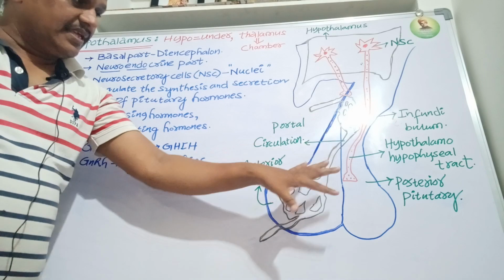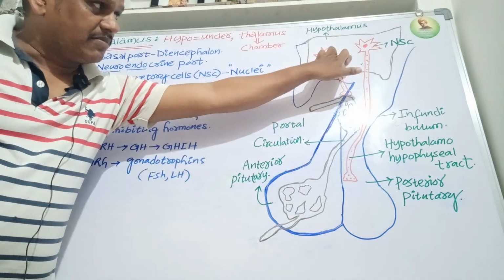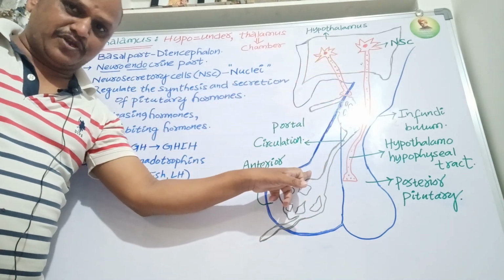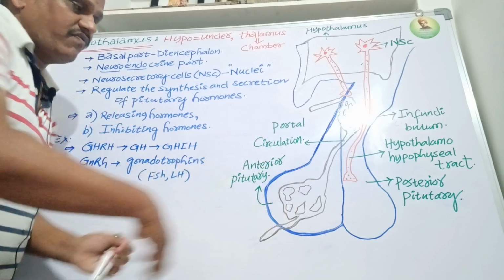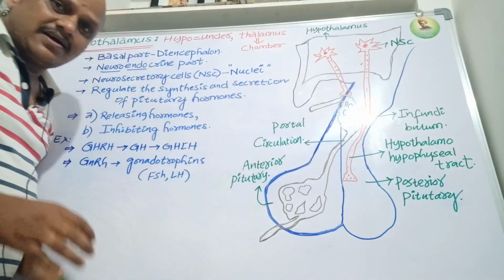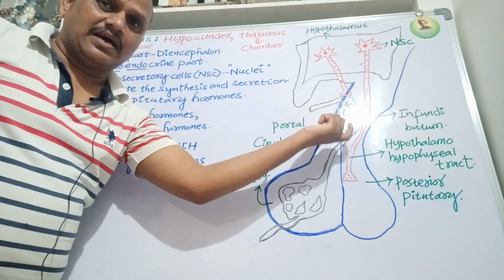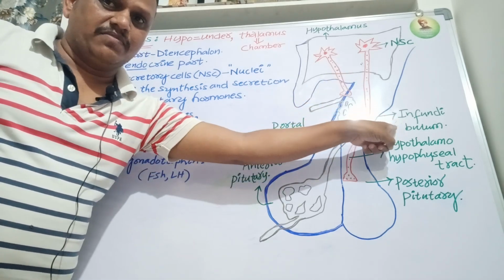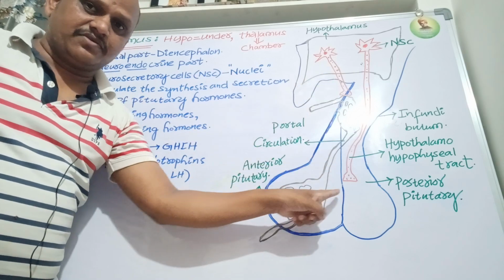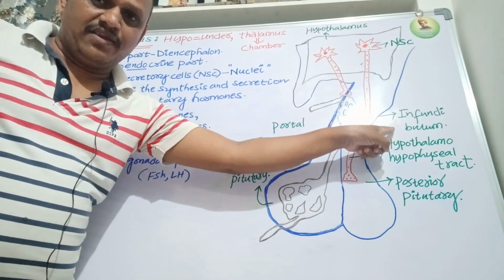The hypothalamus is connected to the pituitary with the help of a stalk-like structure. The extension of the hypothalamus is called the infundibulum. The hypothalamus is connected to the pituitary with the help of the infundibulum.